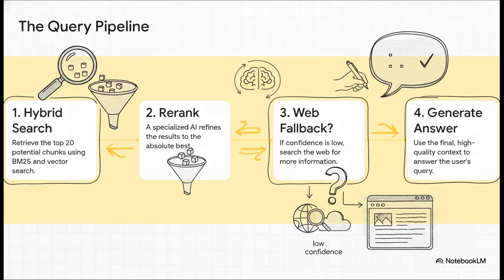A user asks a question. First, our hybrid search engine instantly pulls the top 20 possibilities. Second, Cohere re-ranks swoops in and narrows that down to the best 5. Third, the system does a quick confidence check. If it's not very confident, it triggers that web search fallback to get more info. And finally, armed with the best possible context, it generates a precise, well-sourced answer.